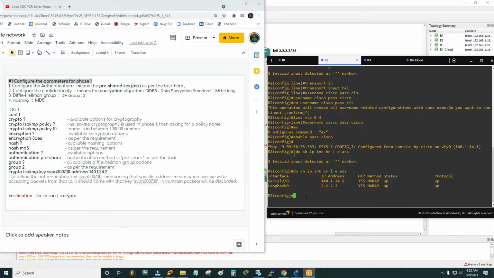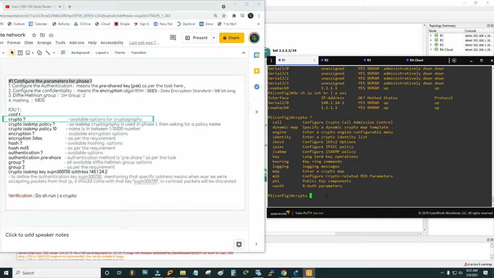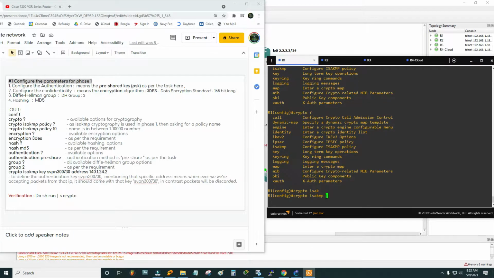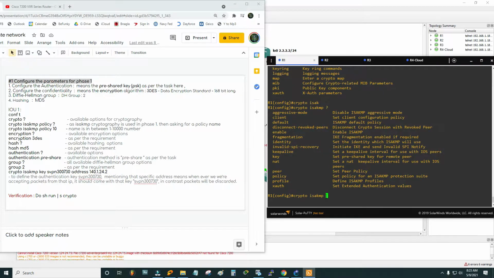Now these are the actual configurations that I'm going to do here, so let's go line by line. The first command will be crypto, and then we're going to take help. As we have said before, for phase 1 we need the ISAKMP policy, and in phase 2 we need the IPsec. So crypto isakmp, and then what we need is policy.